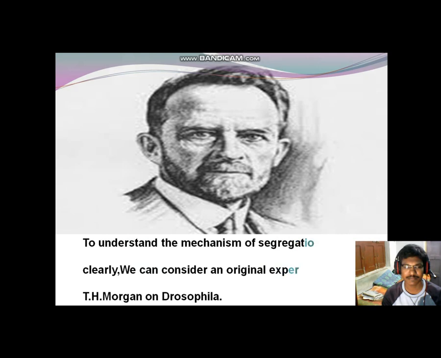To understand the mechanism of segregation more clearly, we can consider an original experiment of T.H. Morgan on Drosophila. Students, carefully observe this.